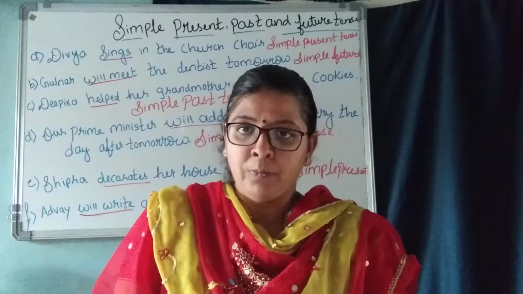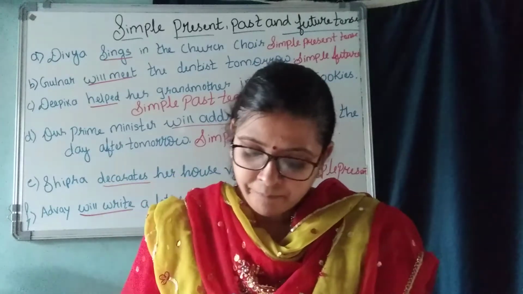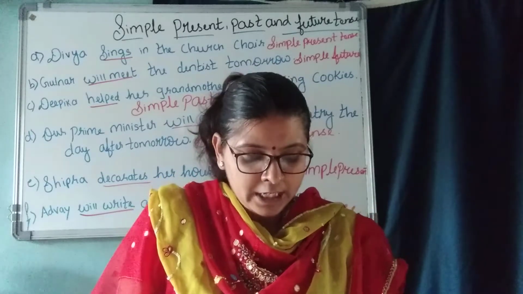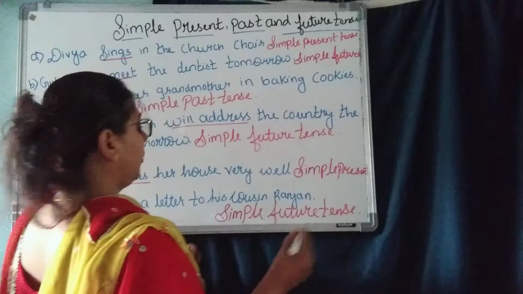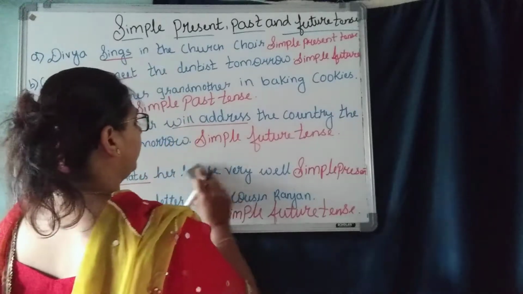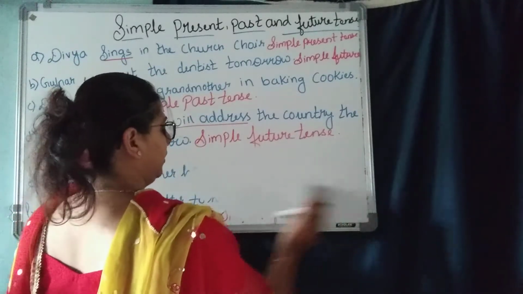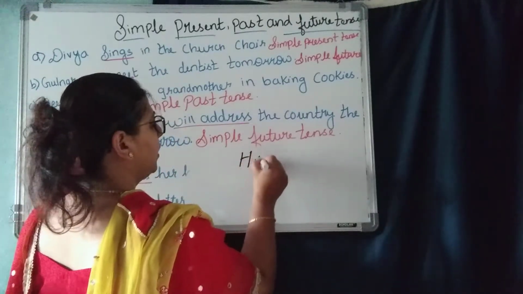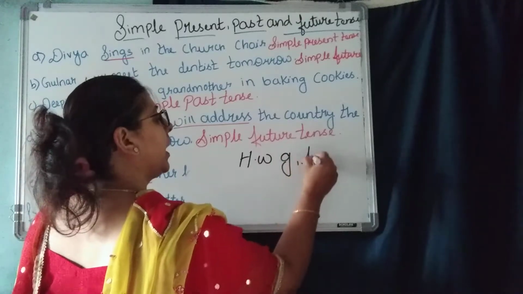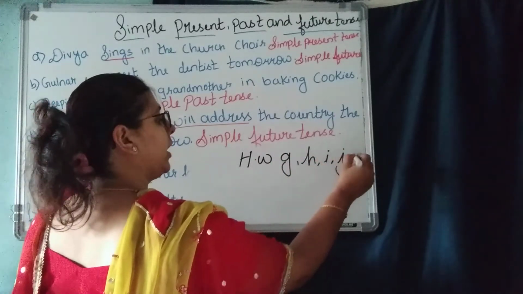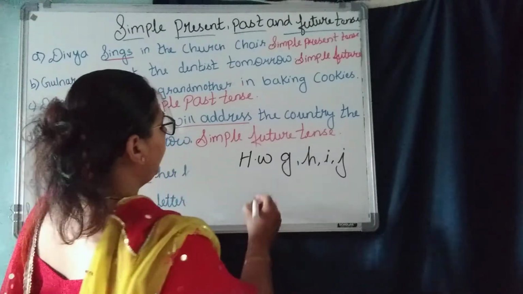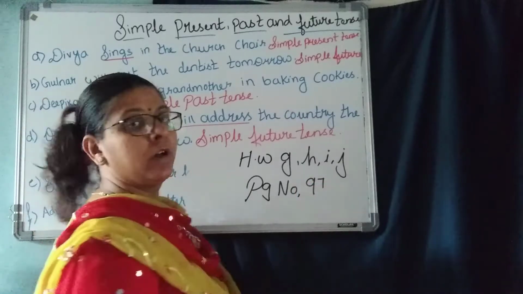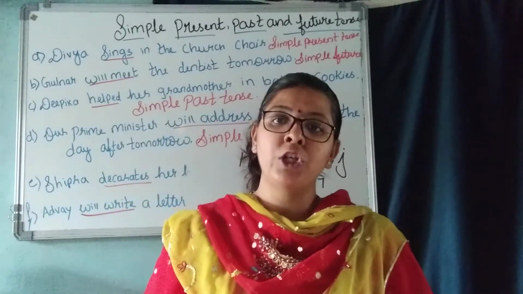So, what is the homework for you? G, H, I and J is homework, children. Here I am going to write it. Homework G, H, I and J. It's page number 97 in your textbook. Underline the verb and find out which tense it is.